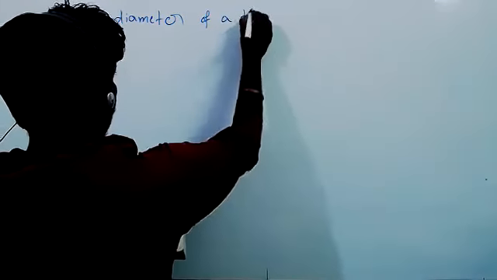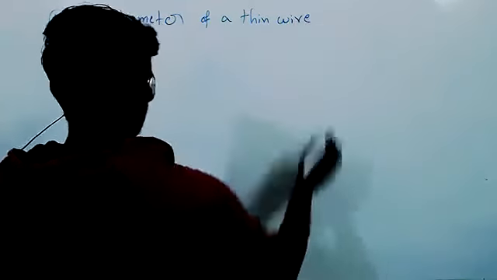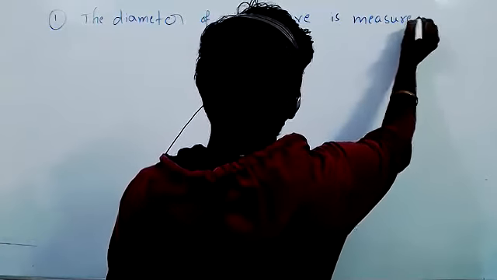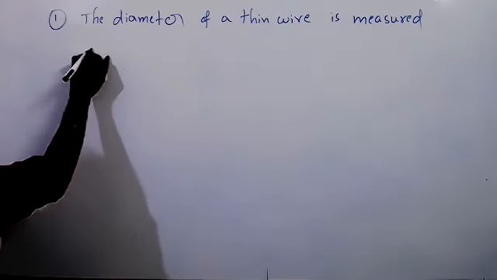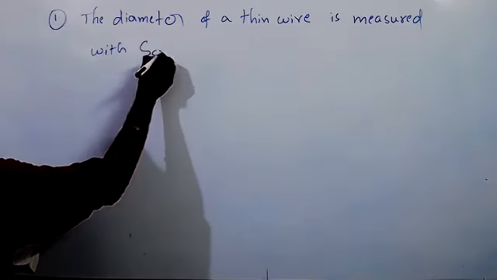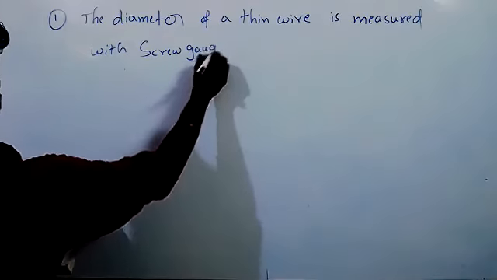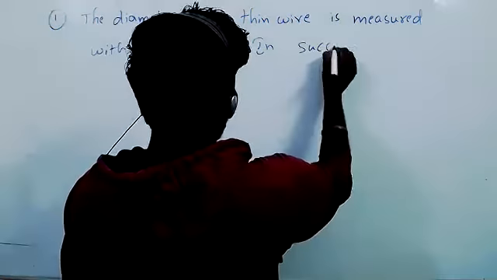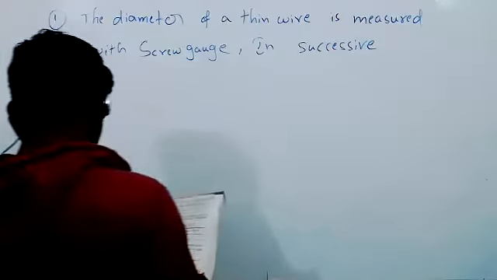Let's see the first problem on that. The diameter of a thin wire is measured with a screw gauge in successive measurements.